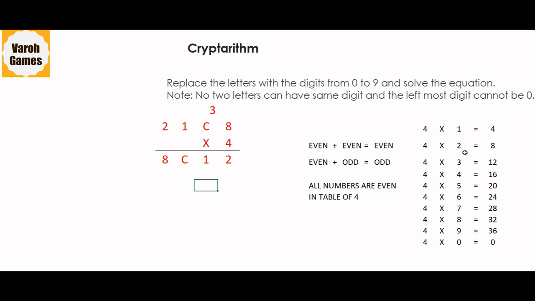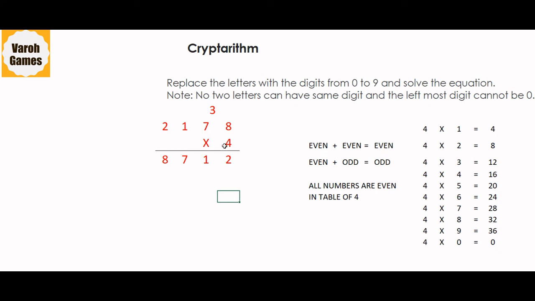Now since A has already taken up 2, the possibility for C is 7 because when we are replacing C with 7, 7 into 4 is 28 plus 3 becomes 31. So 1 comes over here, which is the required case because B we have already found to be 1.